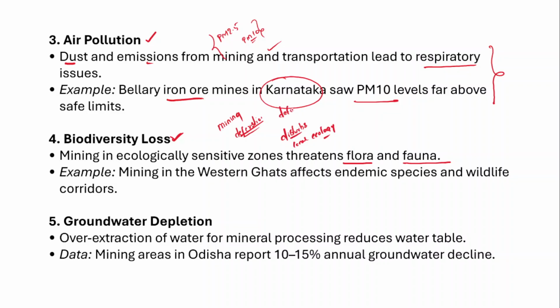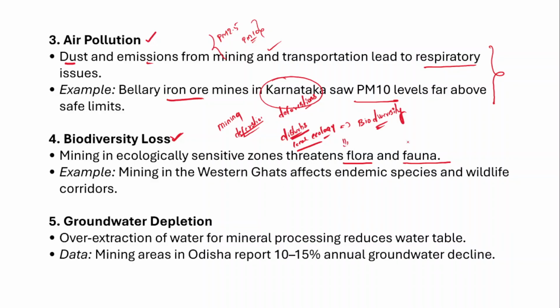It leads to deforestation, and disturbing local flora and fauna would further cause the loss of biodiversity, right? So it also causes ecological damage in this way.